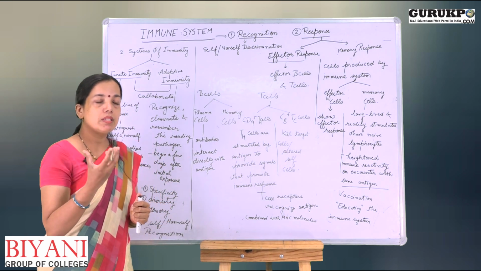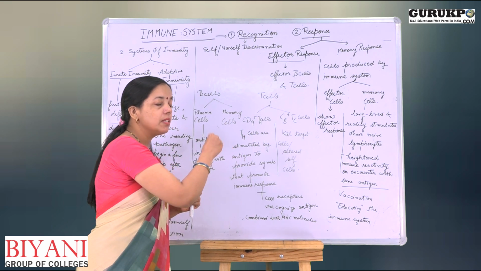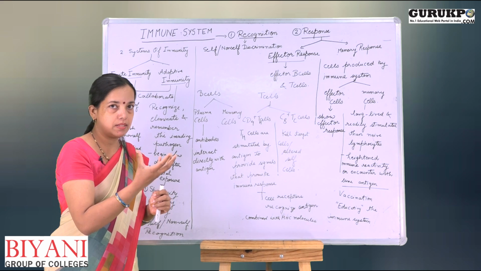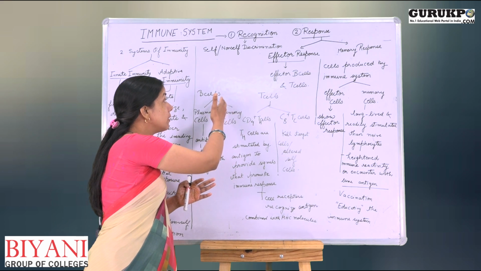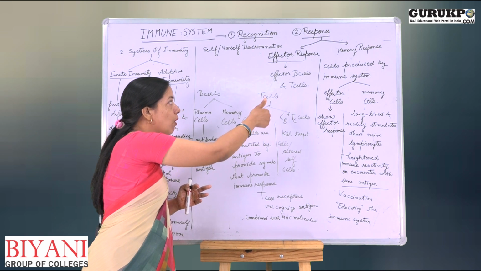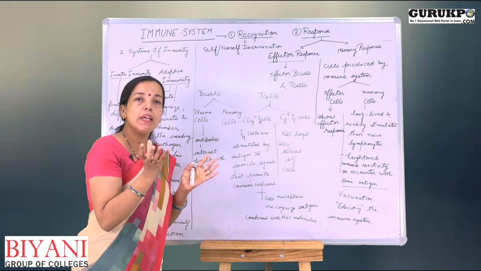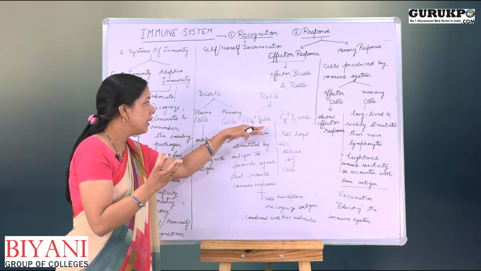When they are activated by the antigen, they secrete some chemicals known as cytokines, and these cytokines will activate the B cells, they will also activate the TC cells, and they will also activate themselves. So the overall system will be activated with the help of TH cells.